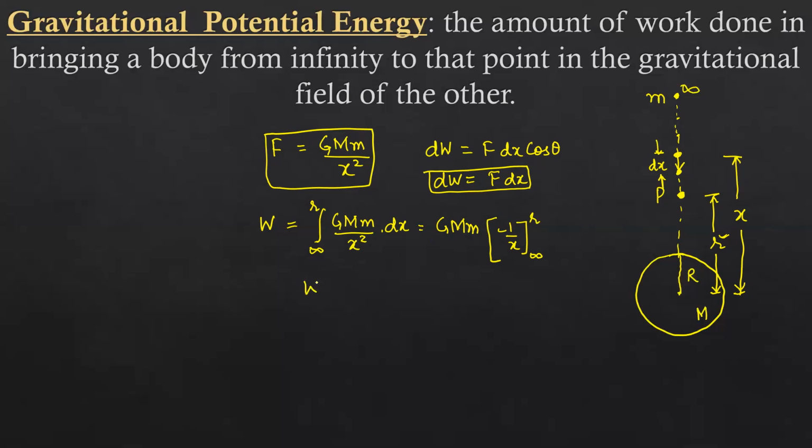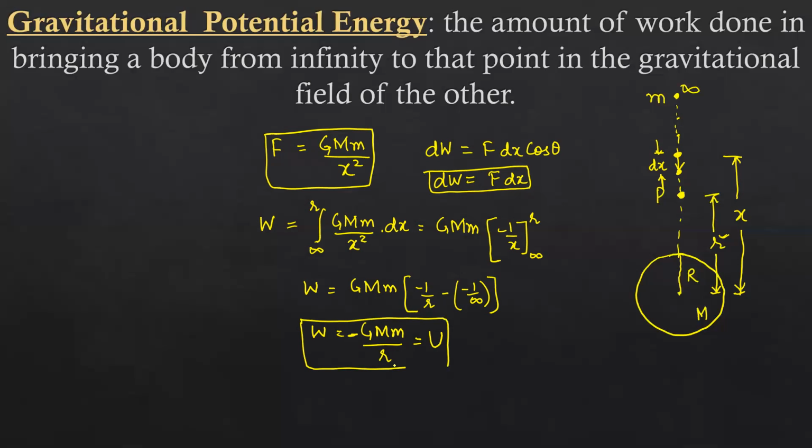So W will be G M m times minus 1 upon r minus minus 1 upon infinity, and 1 upon infinity is 0. So W will be G M m upon r with a negative sign. This work done will be treated as the gravitational potential energy. This is the derivation to find the gravitational potential energy, and it is very easy.